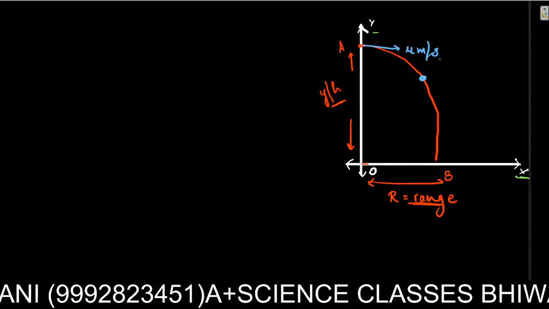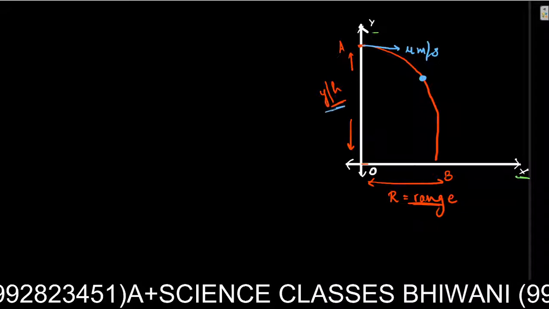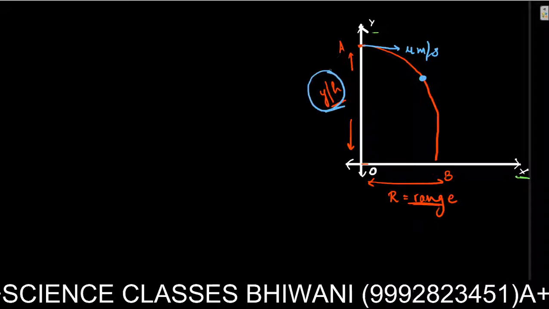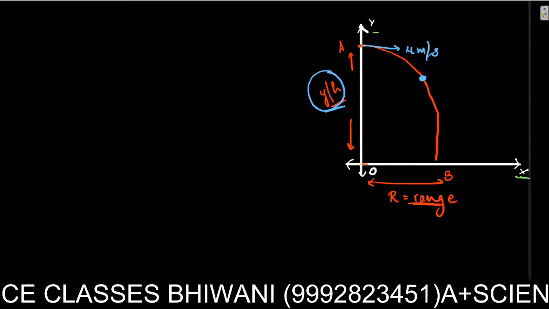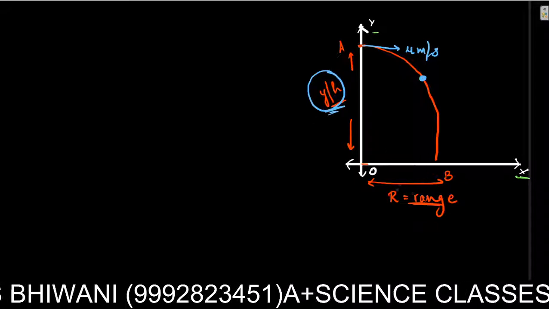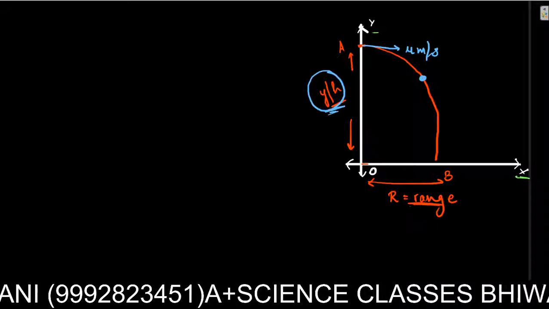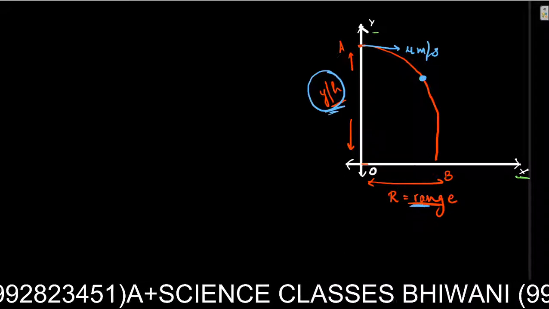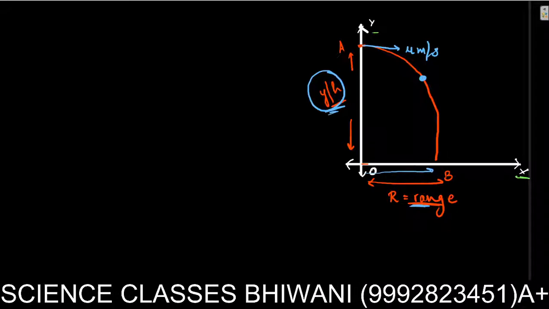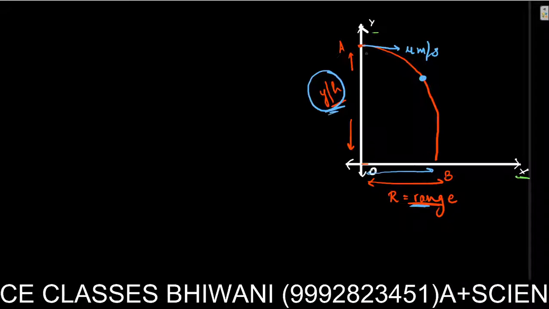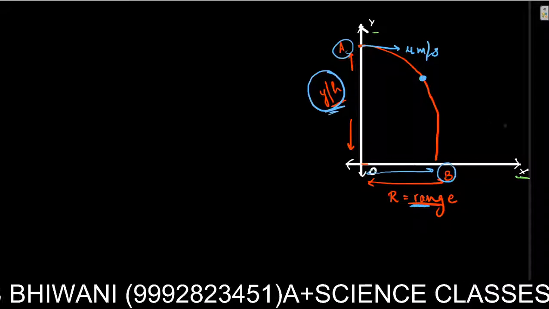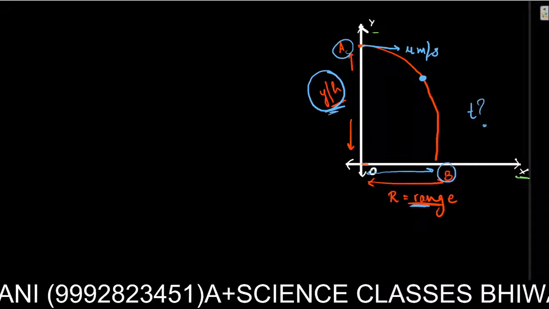Since I am throwing the ball, I'll probably know at how much height I am standing. Sometimes we know this, and we need to find out how far it is going to reach on the ground. And how much time it takes from point A to point B, that is our time.